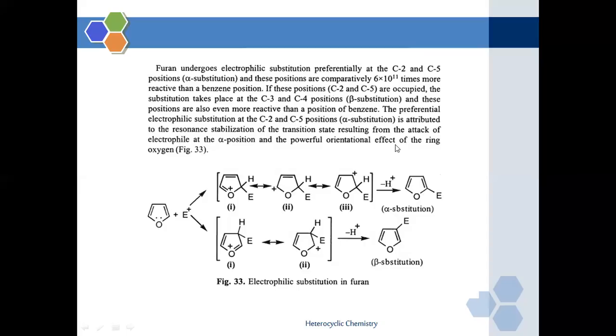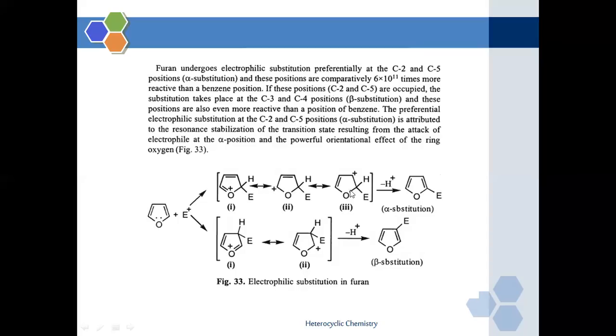And the powerful orientation effect of the ring oxygen. See, this will be the structure of furan, and if it undergoes an electrophilic substitution reaction with a positively charged species, we know up till now we have discussed that furan is going to occupy which position? Alpha position, preferably rather than the beta position.